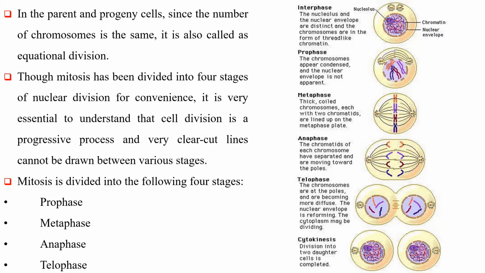Though mitosis has been divided into 4 stages of nuclear division for convenience, it is very essential to understand that cell division is a progressive process and very clear-cut lines cannot be drawn between various stages. Mitosis is divided into the following 4 stages: prophase, metaphase, anaphase, telophase.